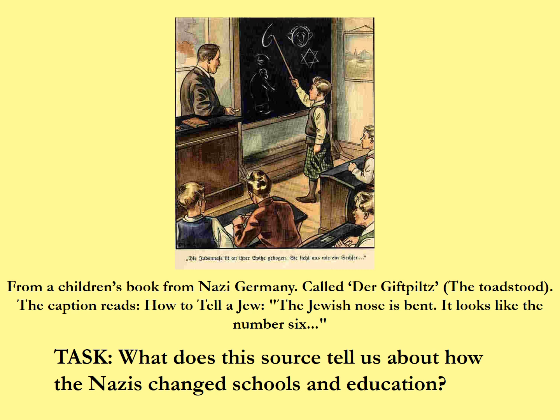The caption reads, "How to tell a Jew. The Jewish nose is bent. It looks like a number 6." All racist nonsense, obviously, but this is what German children were being taught. So take some moments to think about that and complete this task. What does this source tell us about how the Nazis changed schools and education? Pause the video while you give that some thought and answer the question.